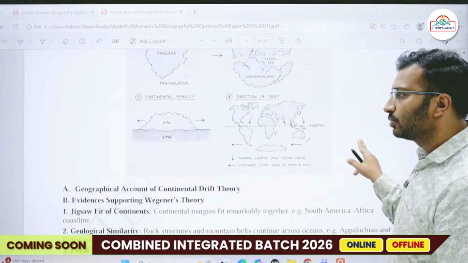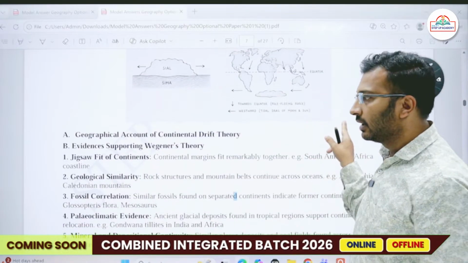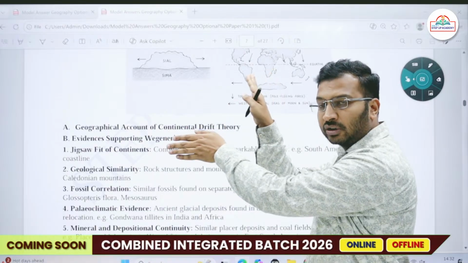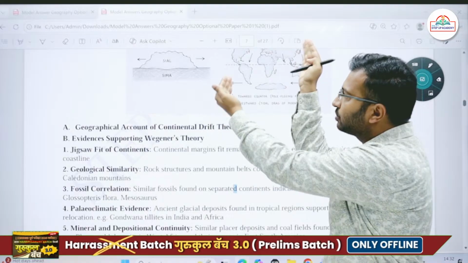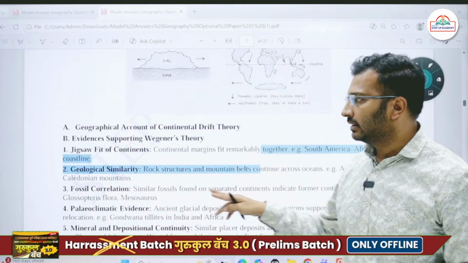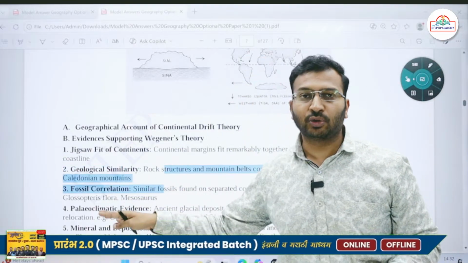So this evidence was utilized by Wegener, and he said that, look, the rocks and the mountain ranges are of the same age and the same structure, so definitely these continents were joined together. Okay, fine. Then he also gave evidence related to fossil correlation.